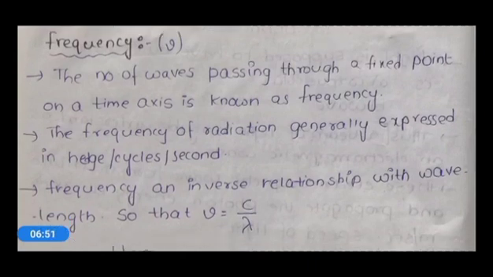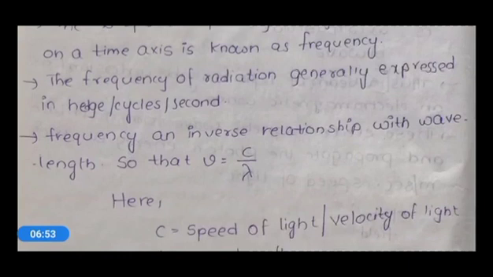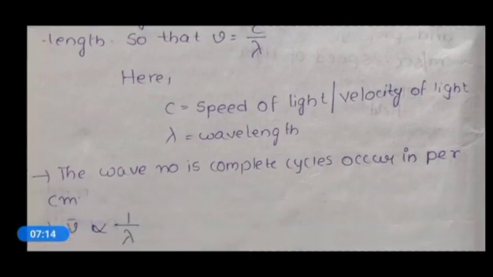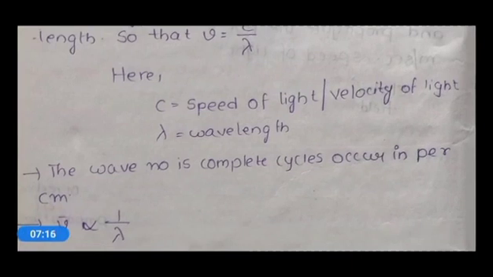Frequency has an inverse relationship with wavelength, so frequency is equal to c by lambda. Here c is the speed of light or velocity of light, and lambda is the wavelength. The wave number is the number of complete cycles per centimeter.